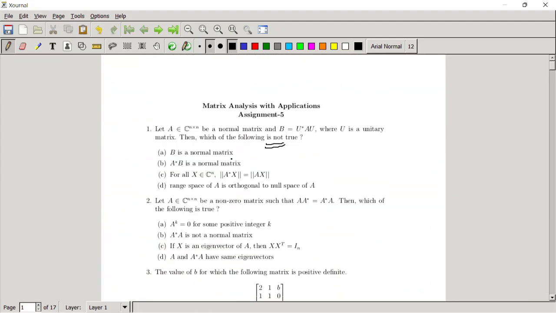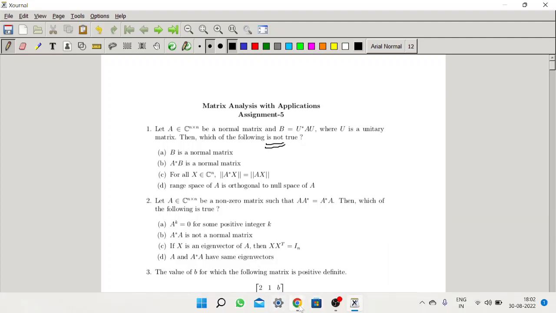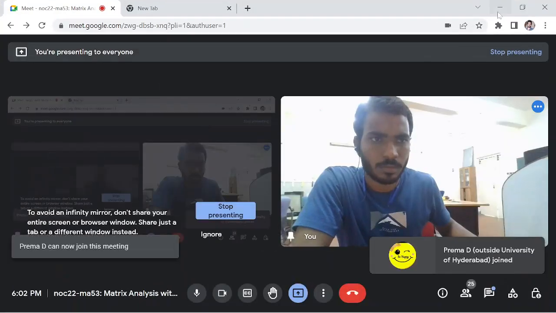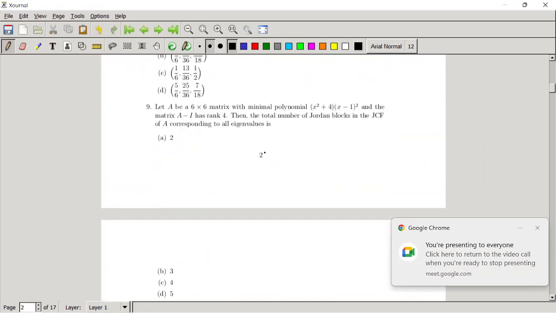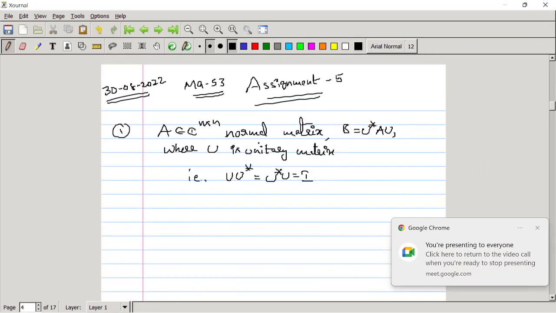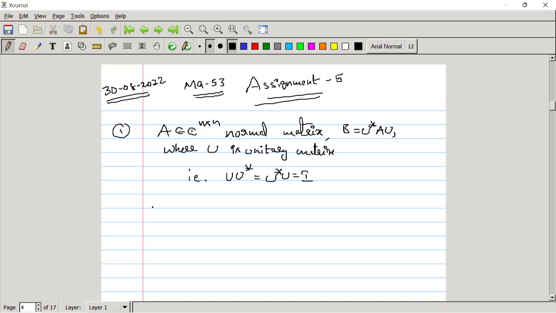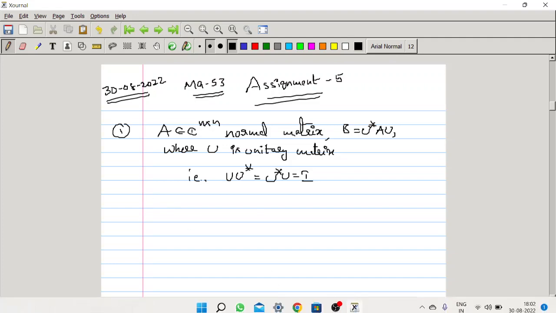B is a normal matrix. So let me take the first option. Let me write the definition of a normal matrix firstly.